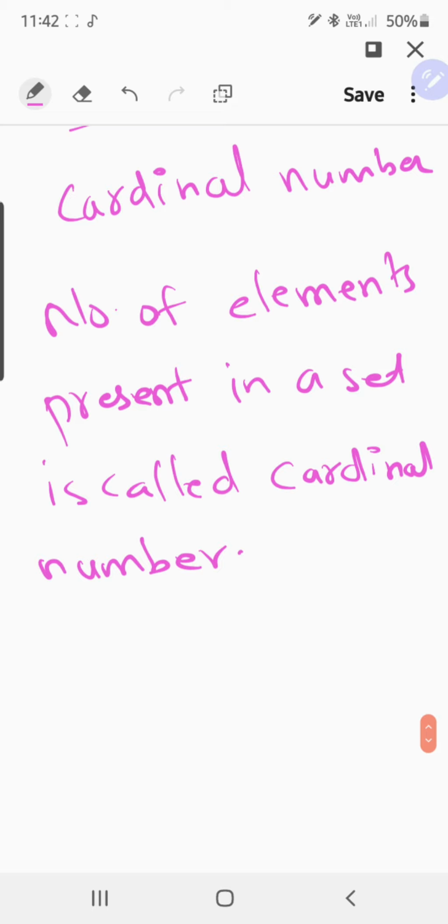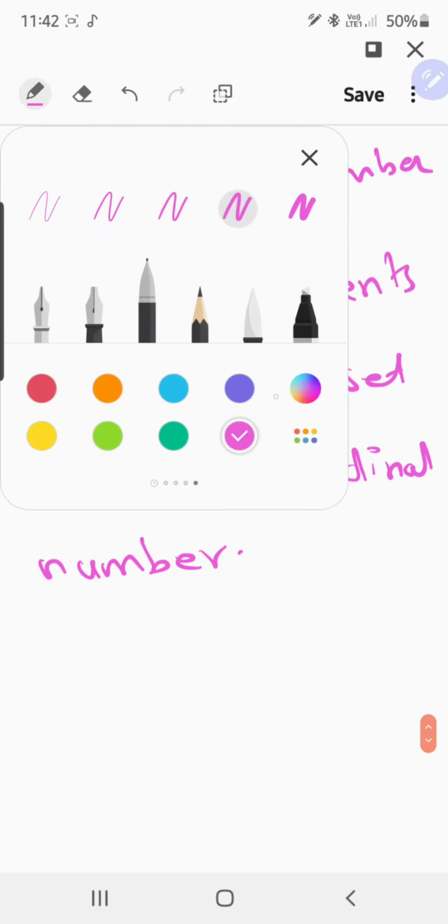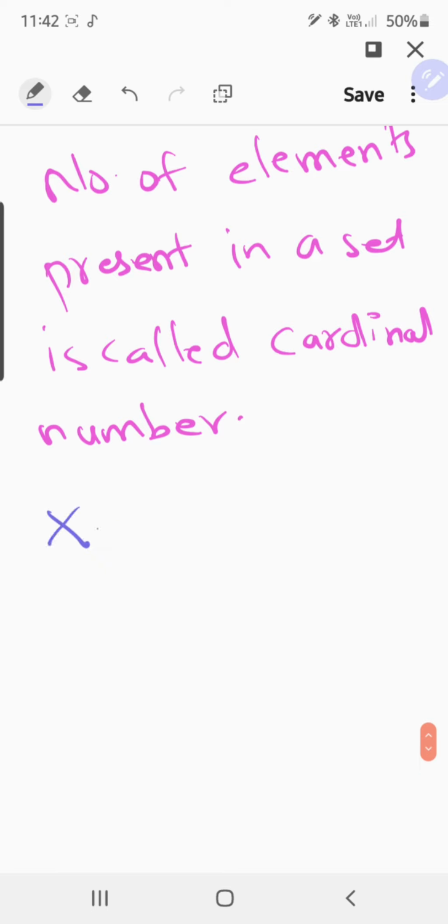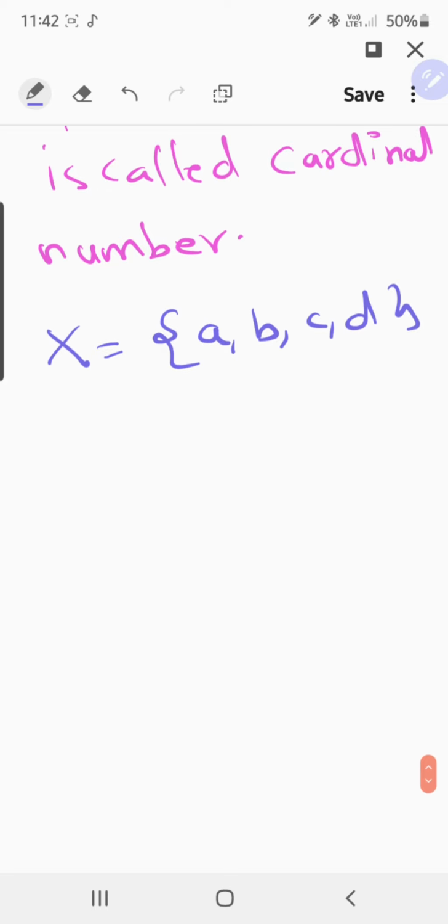Then how to proceed with cardinal number? Let us see an example. For example, you have x as a set. In x you have a, b, c and d. So how many elements are in set x? a, b, c, and d, 4 are there. So how do you write n of x?